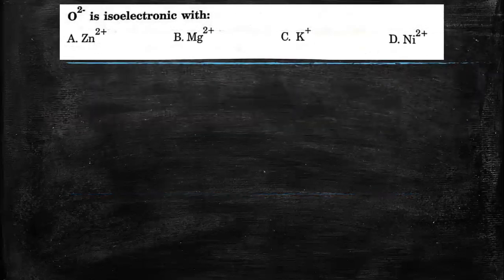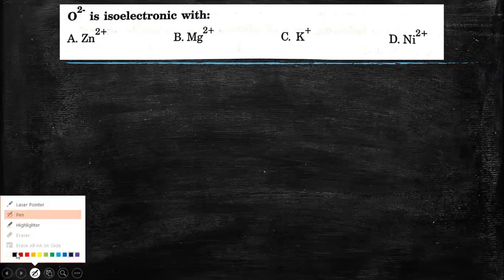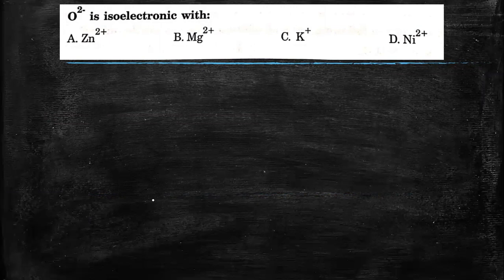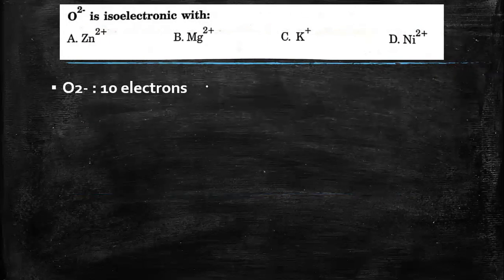Next question. O2 minus is isoelectronic with. First thing you need to know is the meaning of the word isoelectronic. Two different species are isoelectronic if they have the same number of electrons. So let's see. Here O2 minus has 10 electrons. O has 8 electrons, and O2 minus means the minus 2 charge will add 2 to the 8 electrons.